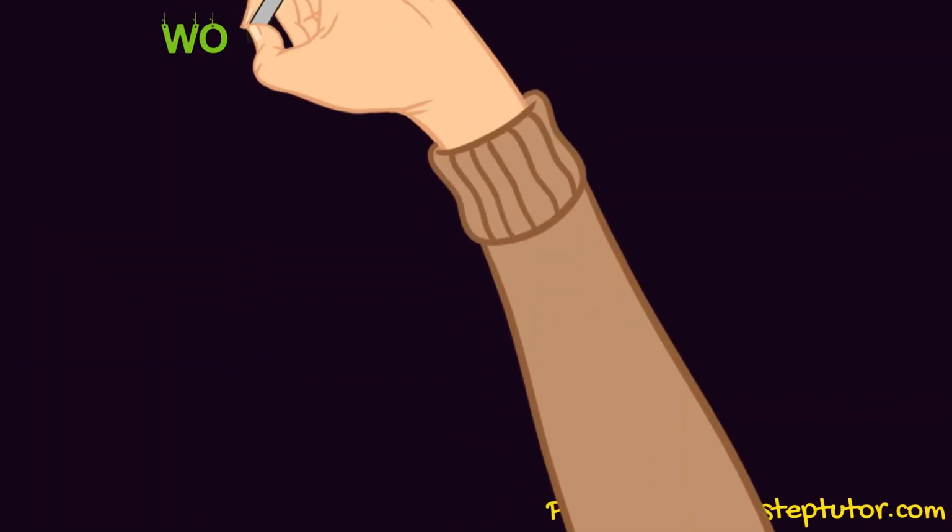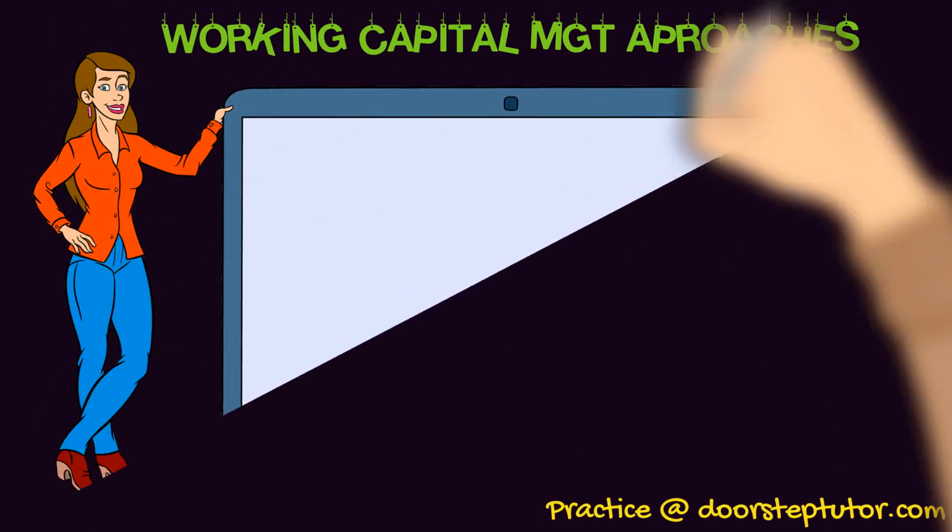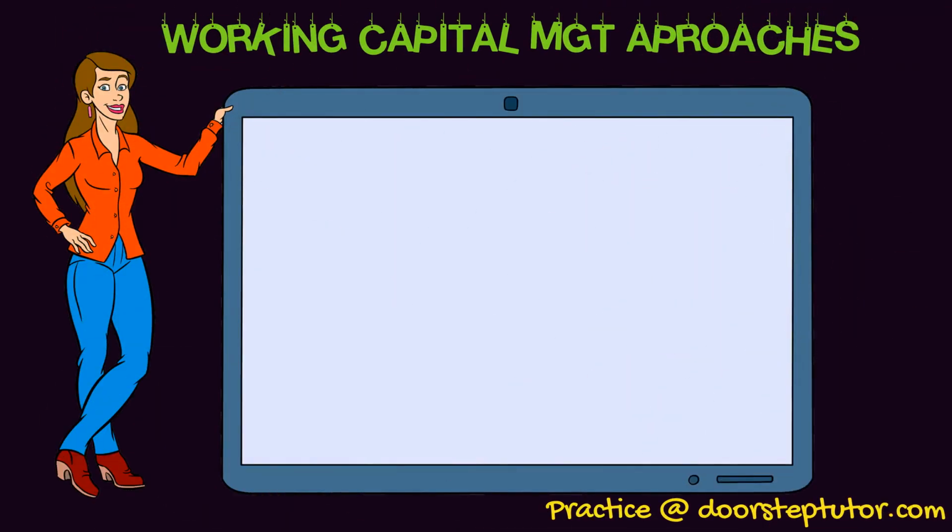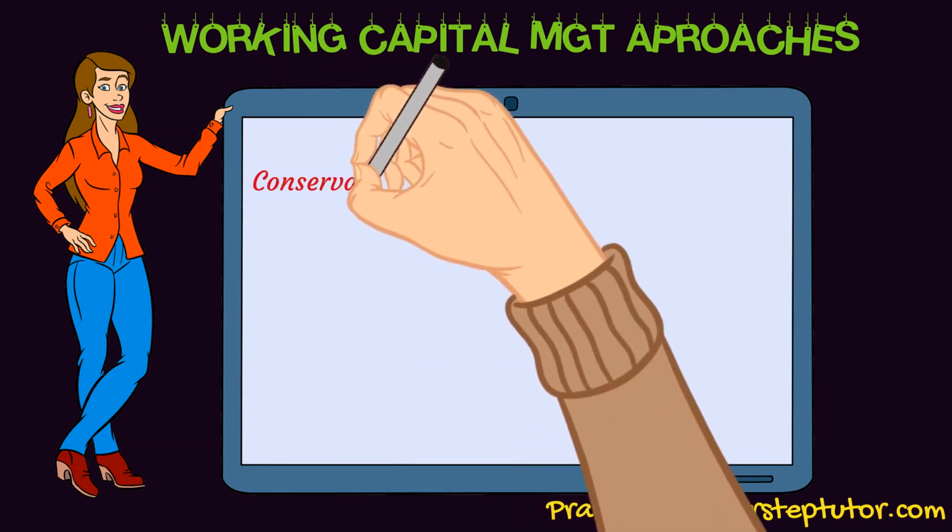Now let us discuss the various approaches of working capital management. See, working capital management particularly is planning, organizing, directing, controlling the working capital needs of the organization, right? Now, what are its approaches? The first one is the conservative approach.